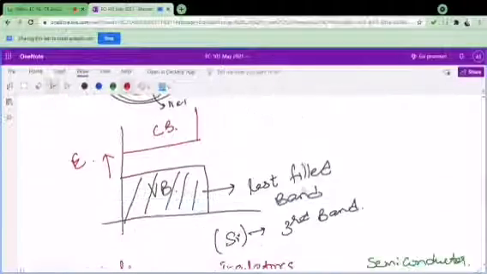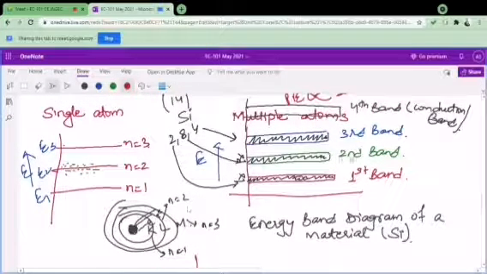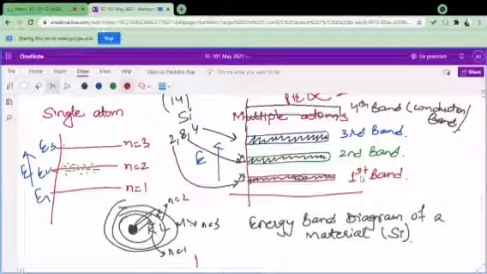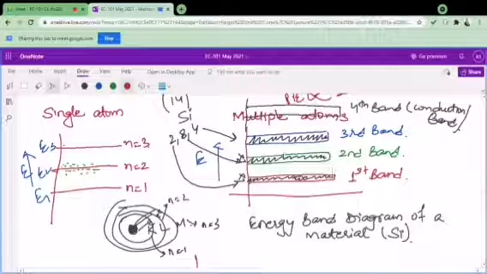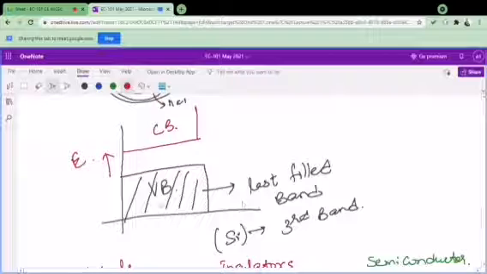So I have told you about this concept of the valence band and the conduction band. I said that the last filled band will be called the valence band. It is not feasible to take electrons from the first and the second band because the energy requirement is very high. So I will neglect these bands. I will only consider this third band in the case of silicon, which will be called the valence band, and the band above it will be called the conduction band.